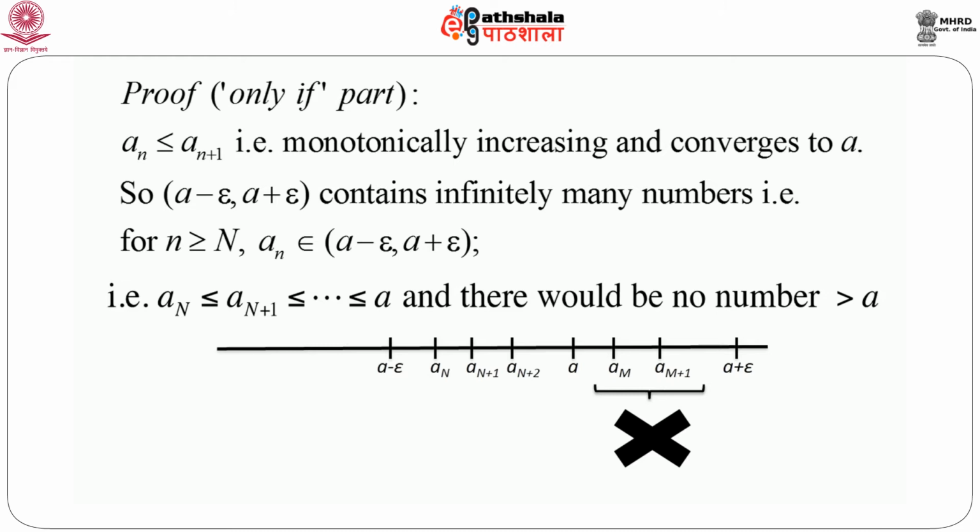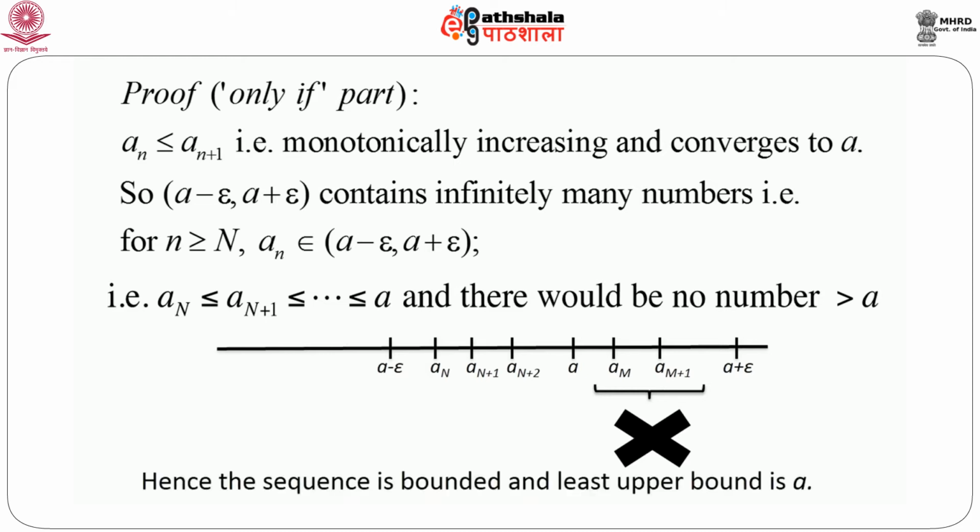On the other hand, if we follow the argument, then A minus epsilon to A contains only a finite number of values of a_n. That means we have to probably look somewhere else to see the converging point. But it is given that the sequence a_n converges to A, so we cannot get any other value that exceeds A. So this is not possible. These values cannot exist. Hence the sequence is bounded because all the numbers are less than or equal to A, and naturally the least upper bound is A. So this completes the proof of the fact that a monotonically increasing sequence converges provided it is bounded.